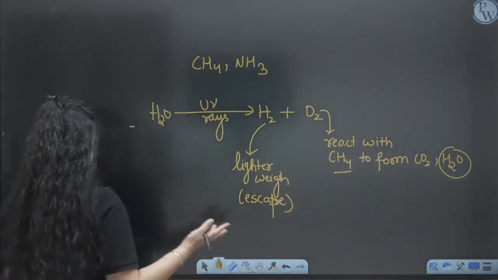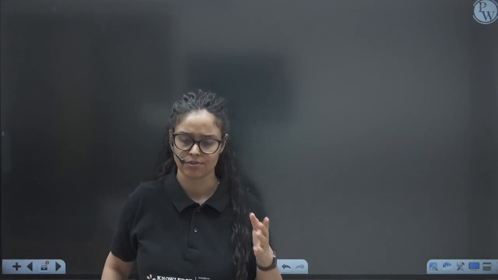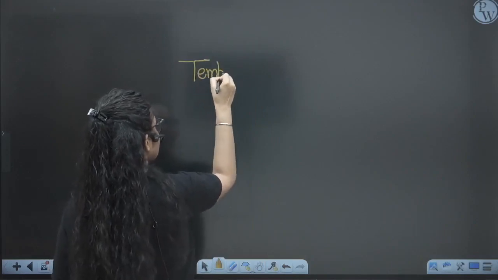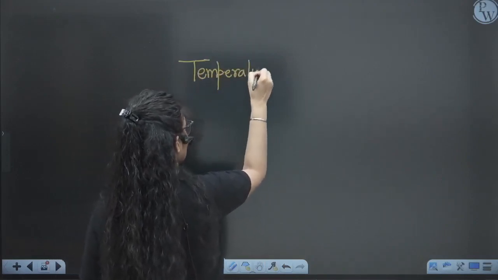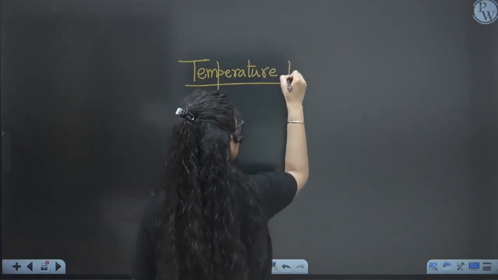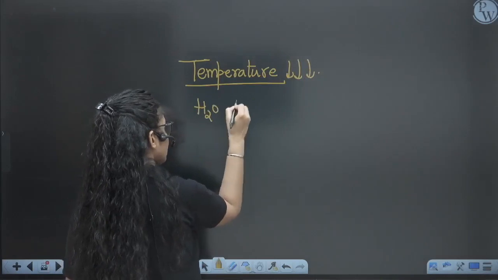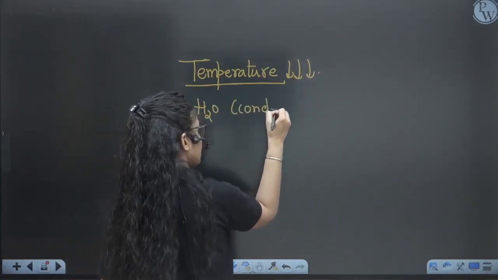So now, gradually a lot of changes happened. Gradually, oxygen-releasing organisms came on Earth. The ozone layer started forming, and because of that, temperature started going down, right? Gradually the temperature reduced, and because of that, water condensation started.